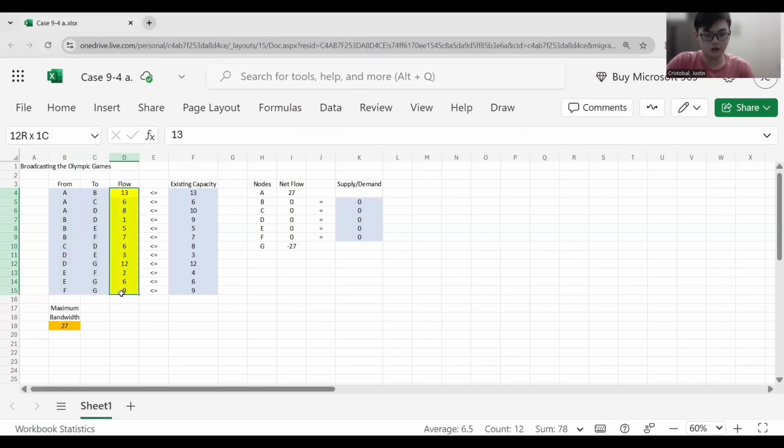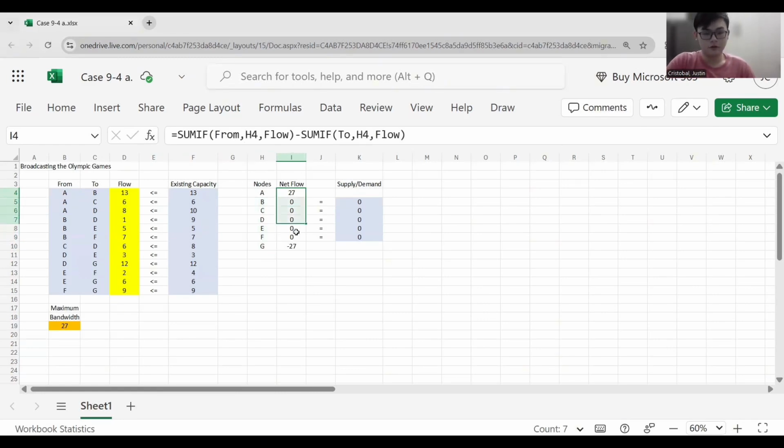The cells highlighted under flow are the ones that are optimal for each node to determine either the maximum or minimum flow. The sign used to highlight the relationship between the flow and existing capacity is less than or equal to, because existing capacity is the maximum resources that are available, while flow is the optimal amount needed. The cells highlighted under existing capacity are the values readily available for every possibility. The cells highlighted under nodes are all of the options that have many different combinations that can be present in from and/or to.